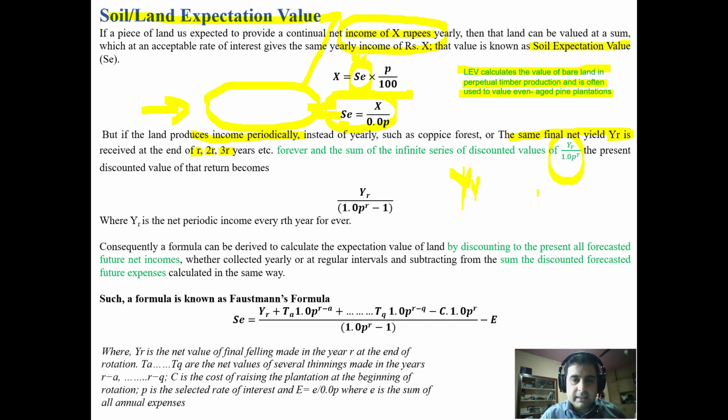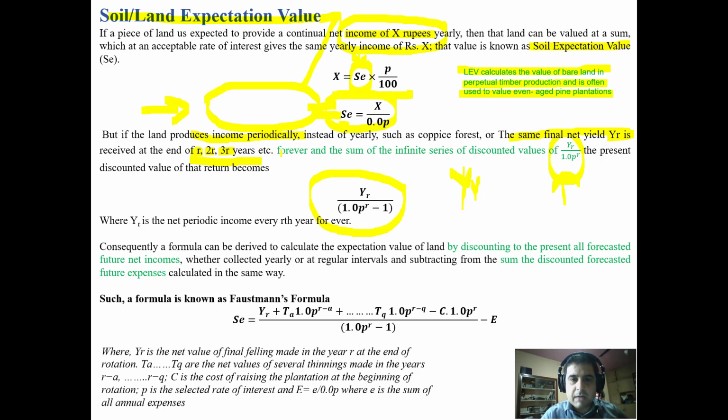But we know that yield is received at periodic intervals at a rotation of R, 2R and 3R. So the same discounted value of final yield becomes YR upon 1.0P^R minus 1.